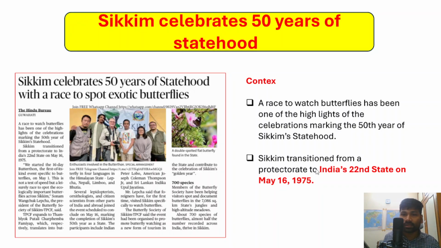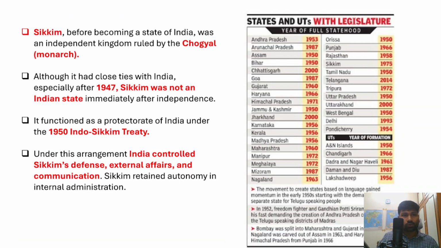In fact, Sikkim transitioned from a protectorate state to India's 22nd state in 1975. You just have to remember this. Earlier Sikkim was India's protectorate after India became independent. It became a full state, the 22nd state, on May 16th, 1975.